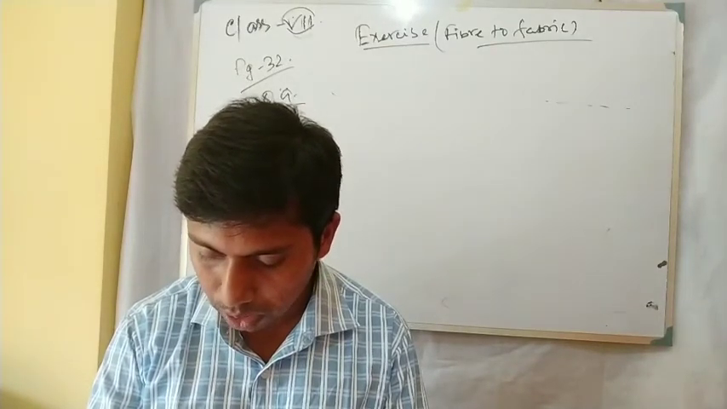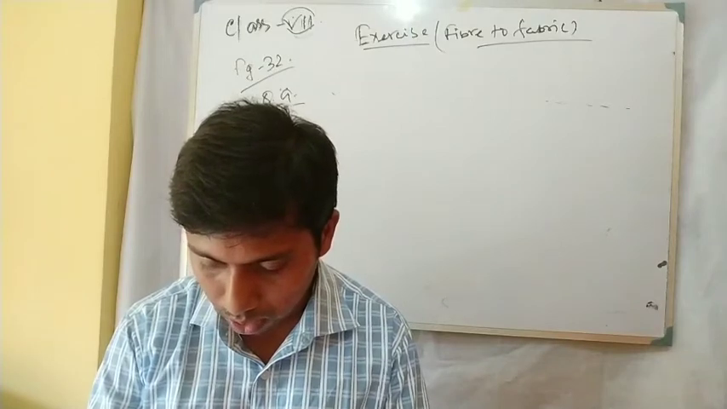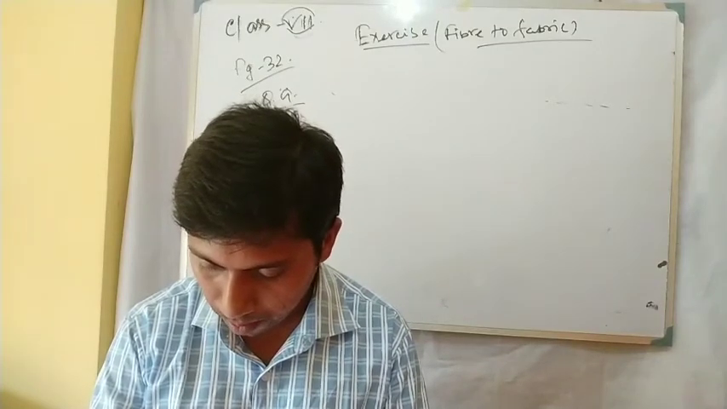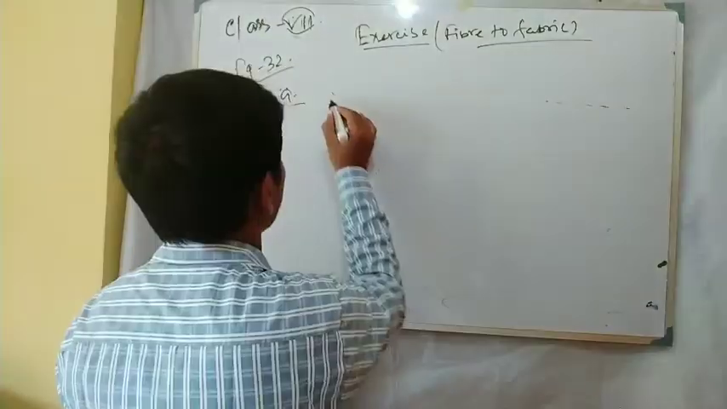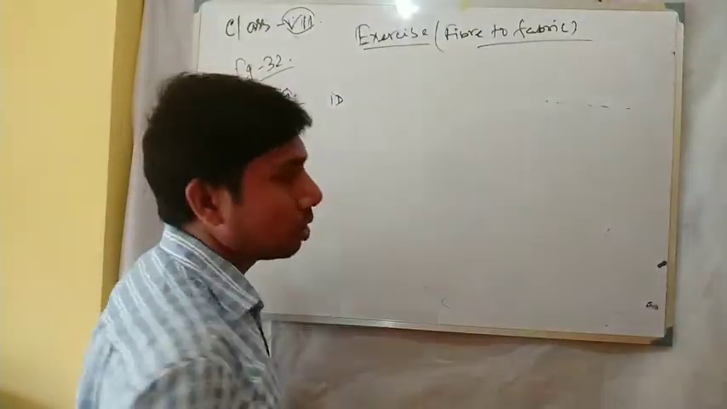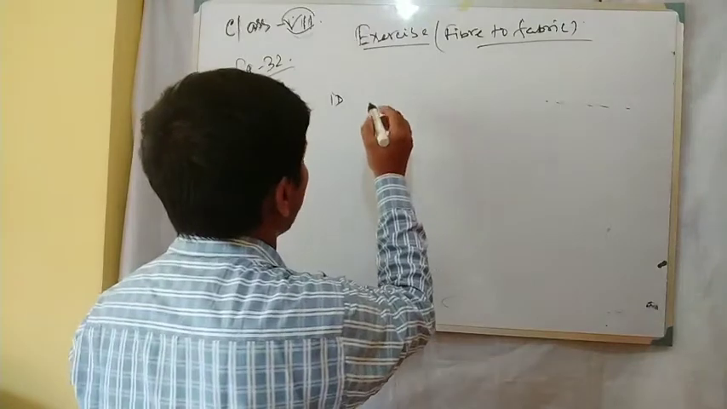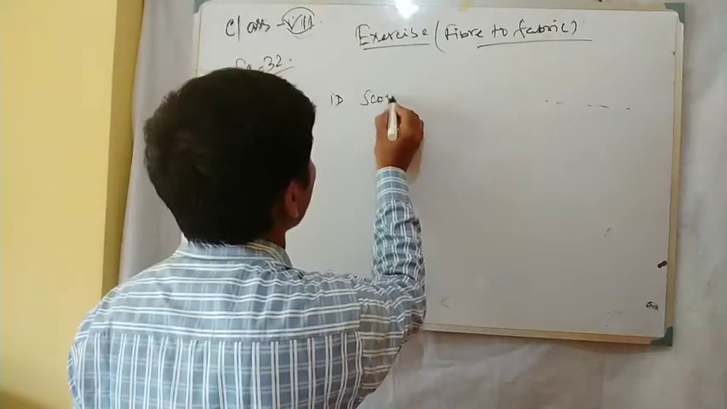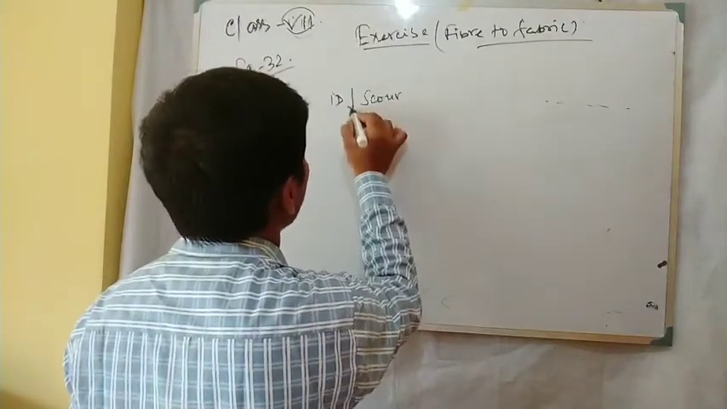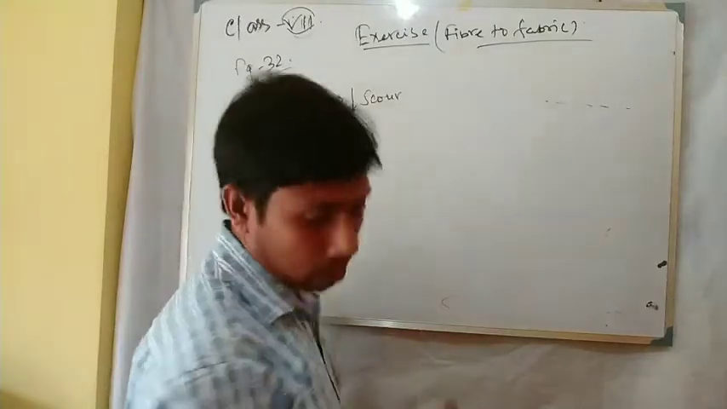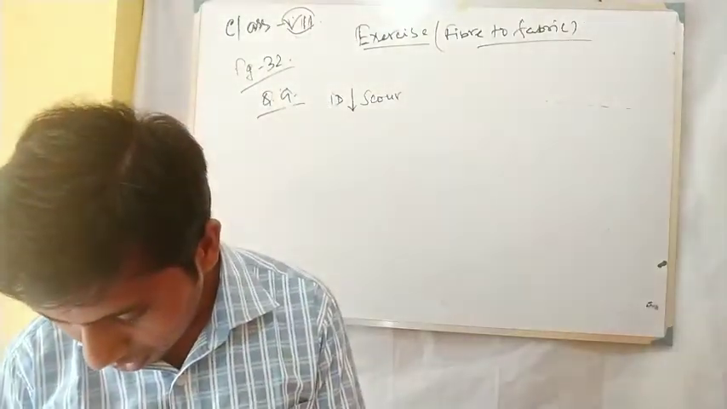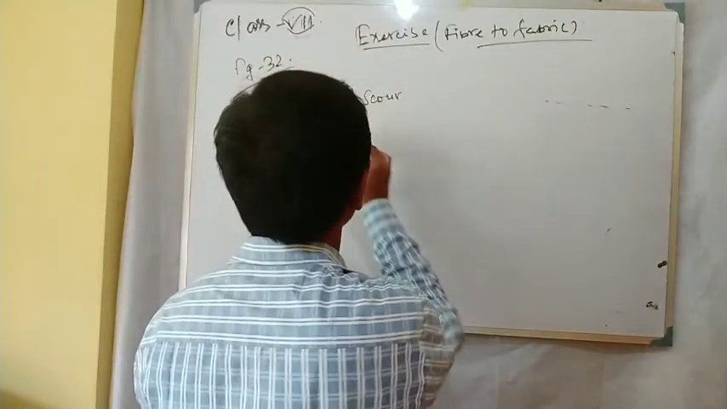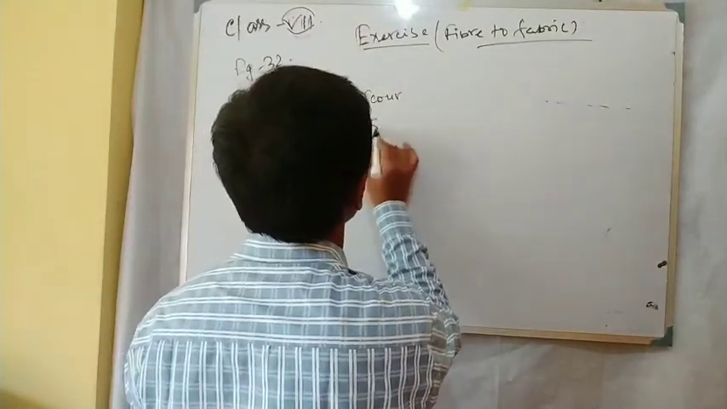Five-letter word, it will be scout. Okay, so 1D, where the 1D is written, it is the vertical, that is scout. It is in vertical. Next, 2D. 2D is also vertical. It is seal.